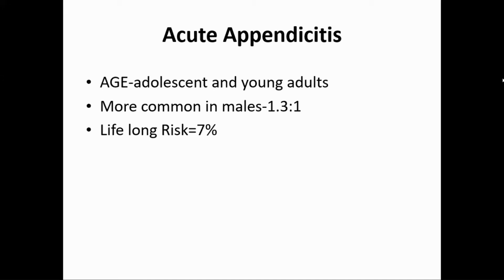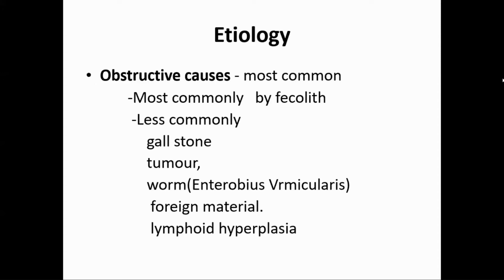females. And the lifetime risk for every individual is 7%. So it is a disease of young individuals, and the most important cause is an obstructive cause. In many cases you will not find any cause, but it has been said that the most important cause is obstruction of the lumen of the appendix. And the most common obstructing agents are